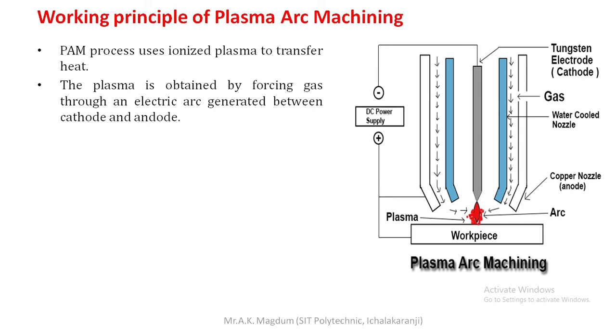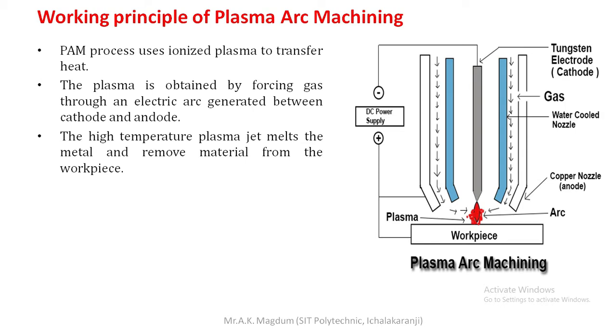So this much regarding plasma arc machining. The plasma is obtained by forcing gas through an electric arc generated between cathode and anode. Surrounding the tungsten electrode we are circulating various gases, which help increase the temperature in the region between the nozzle and the workpiece. Next, the high temperature plasma jet melts the metal and removes material from the workpiece. That is a simple principle.